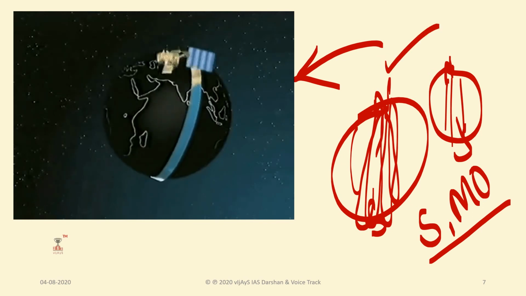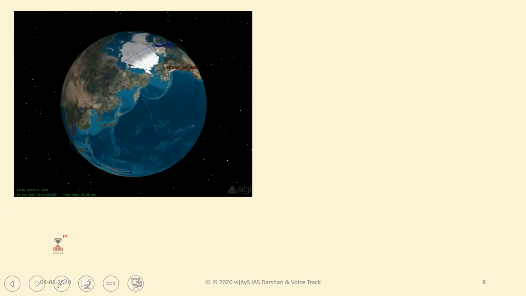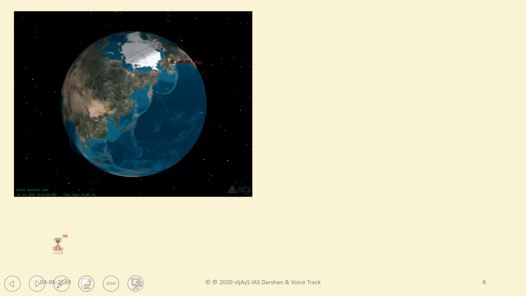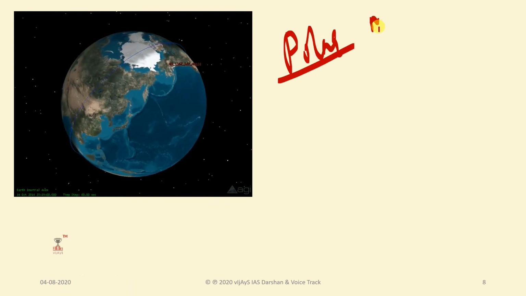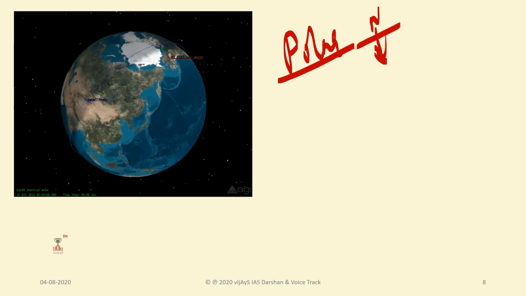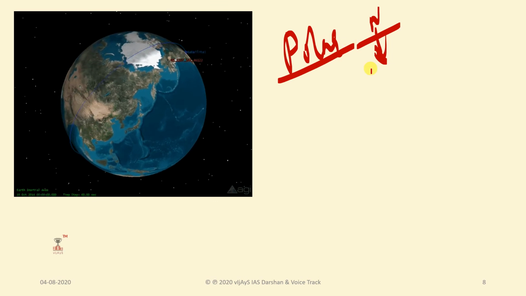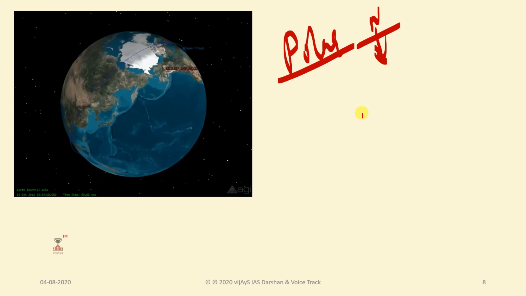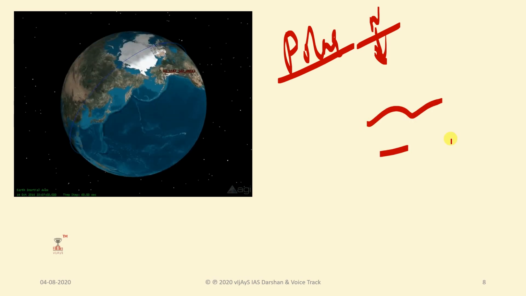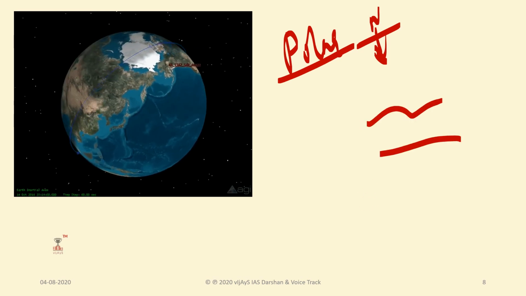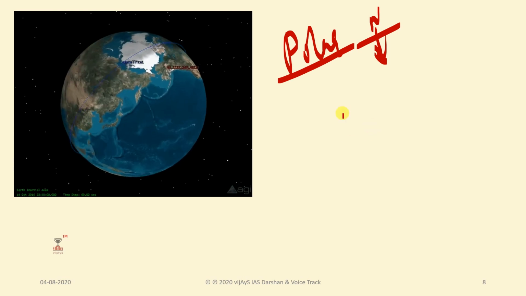Next one we'll discuss is the sun synchronous orbit. What is that here? It is a subset of polar, the same polar only. Polar means poles, north to south it will cover due to 90 degrees to the equator, and it lies in a plane that maintains a fixed angle with respect to the Earth's sun direction.